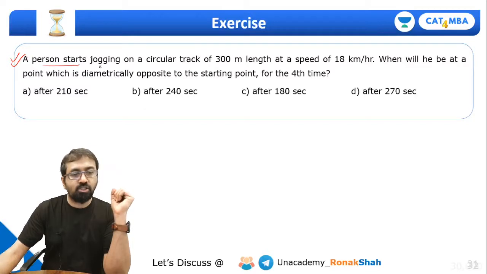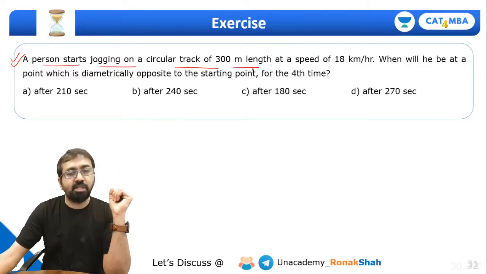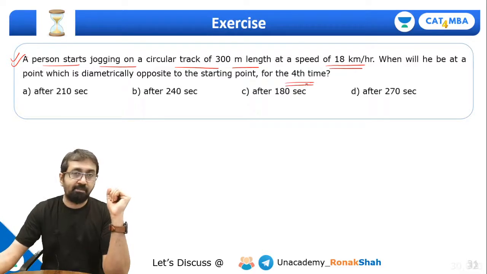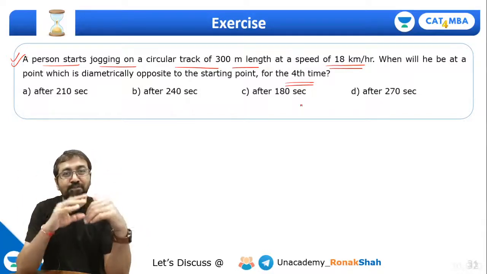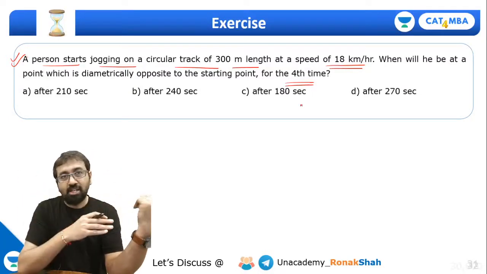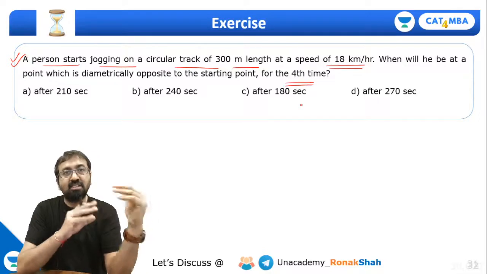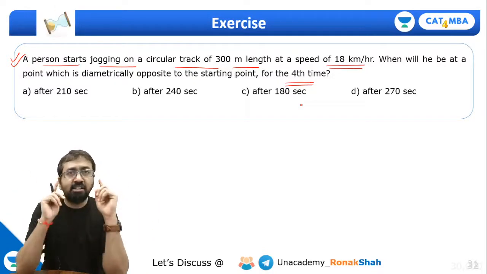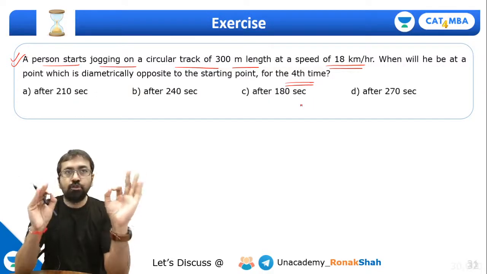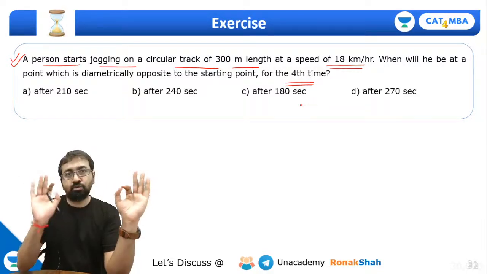So a person starts jogging on a circular track of 300 meter length at a speed of 18 km per hour. When will he be at the point which is diametrically opposite to the starting point for the 4th time? Guys, this is just one person, so don't worry. In case if you have become confused in what I explained in last 10 minutes, guys, feel free to watch this complete session once again and listen to me carefully. I'm sure you will understand because I've explained everything through diagram.